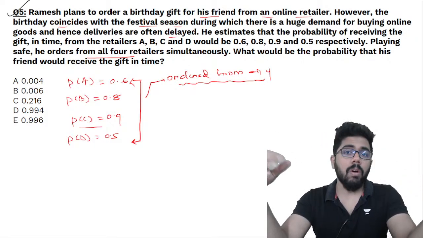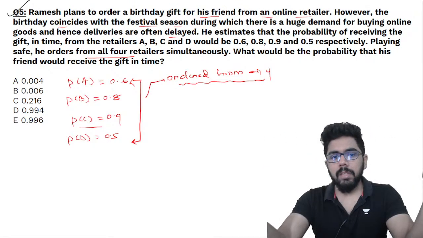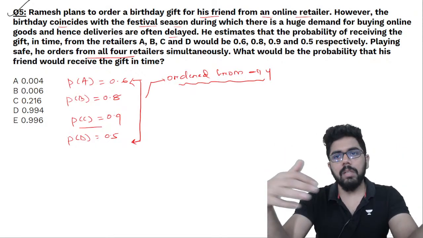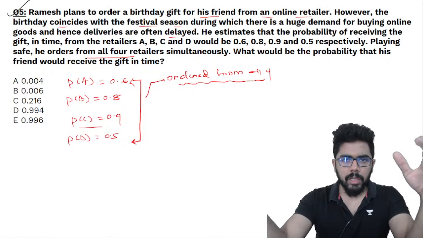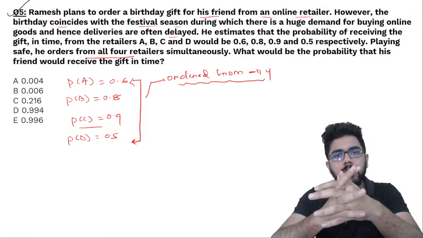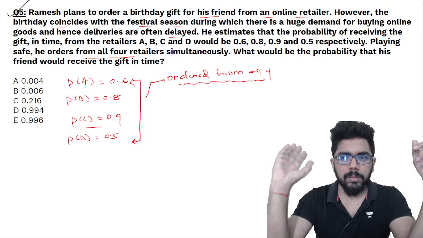3 of them delivered and 1 of them is not delivering. But in that also there are a lot of cases. Suppose A and B are delivering, C and D are not. A and C are delivering, B and D are not. A, B, C delivering, D is not delivering, and so on. So lots of cases. We cannot evaluate all the cases. But what is the objective? Why is Ramesh doing this? He just wants the gift to be delivered.